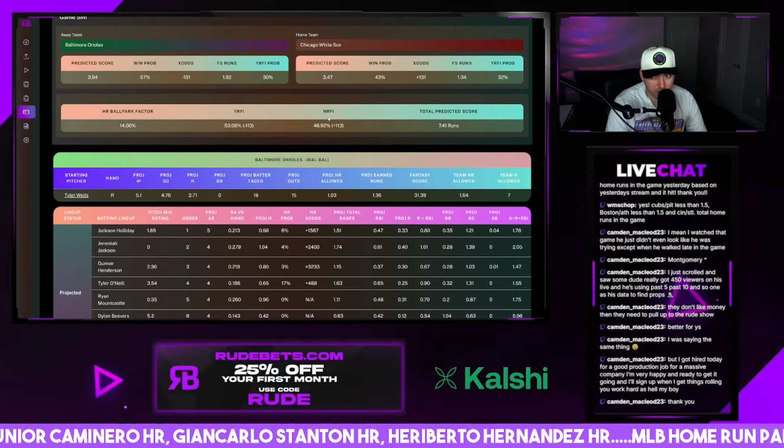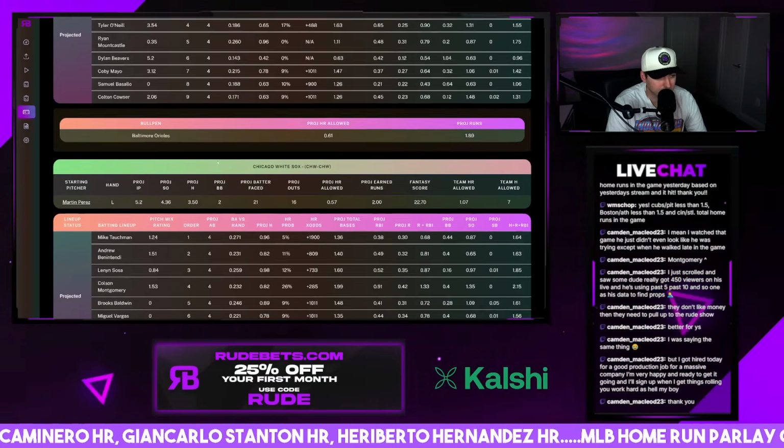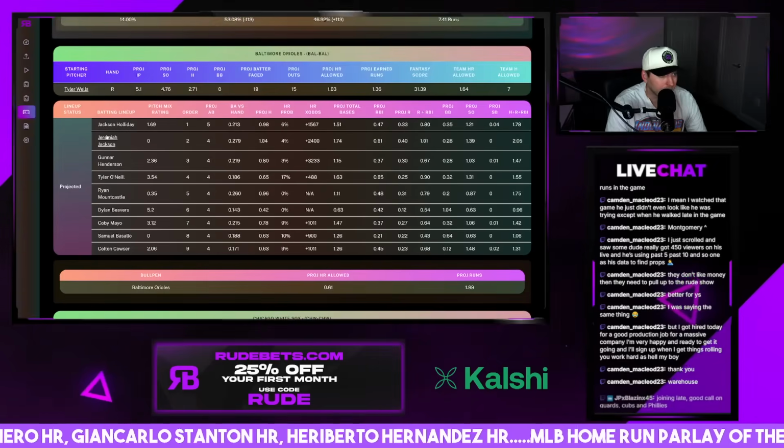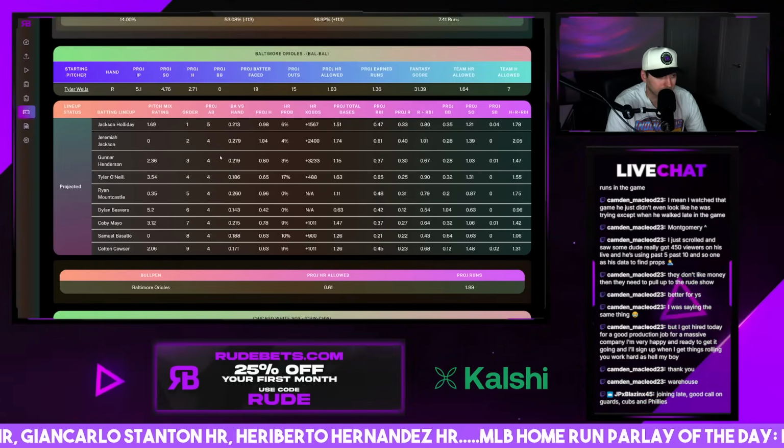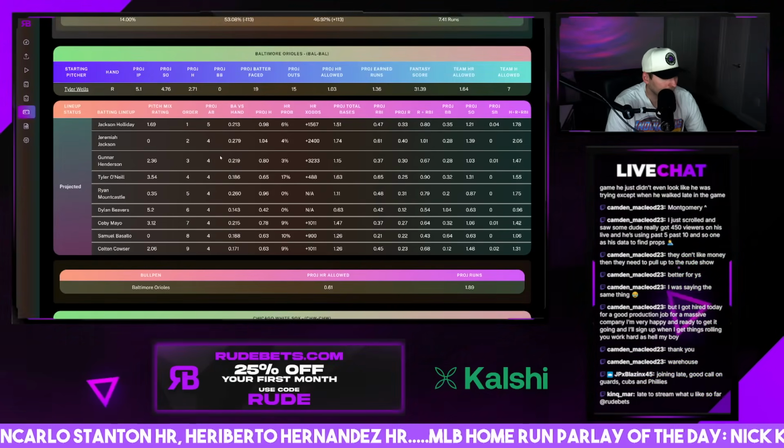Even though the Orioles are a good price at -120, when it's a low-scoring game, it leaves the door open for a team to win. So I probably would stay away from this one. I'd probably stay away from this one.